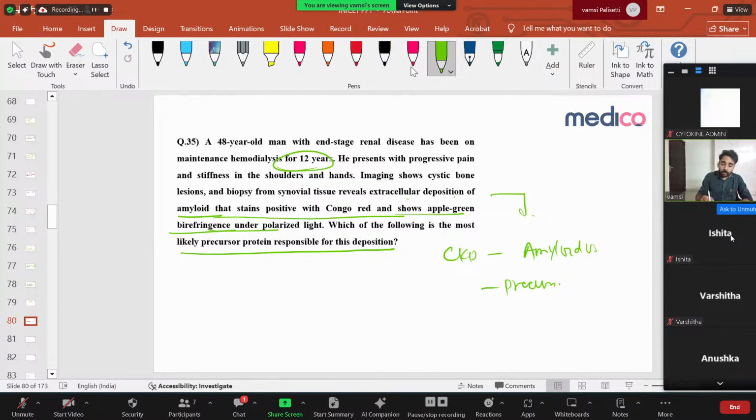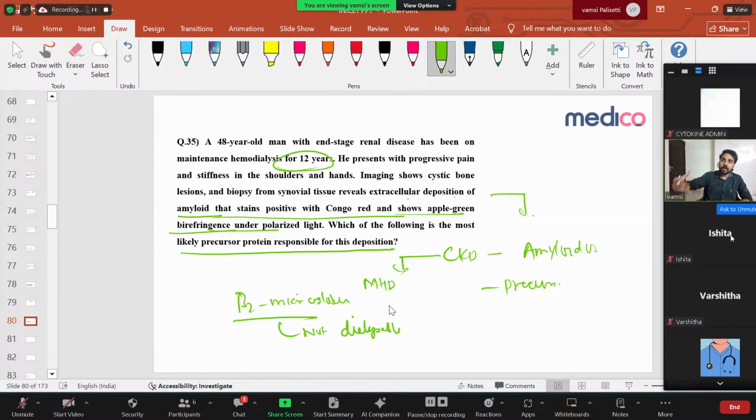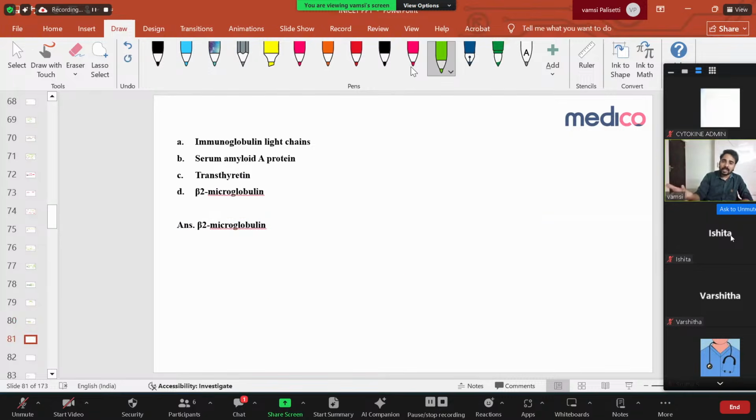But in the case of CKD, who is on dialysis, on maintenance hemodialysis, there is one protein called beta-2 microglobulin, which is not dialyzable. Because it is not dialyzable, it gets accumulated and forms an abnormal protein and forms an amyloid. So if a CKD patient develops amyloidosis, it is not because of a normal protein like immunoglobulin light chain or amyloid A protein. It's mainly because of beta-2 microglobulin, because it is non-dialyzable and will keep on accumulating in the body. Right? This is the answer. Clear? Nothing simple.